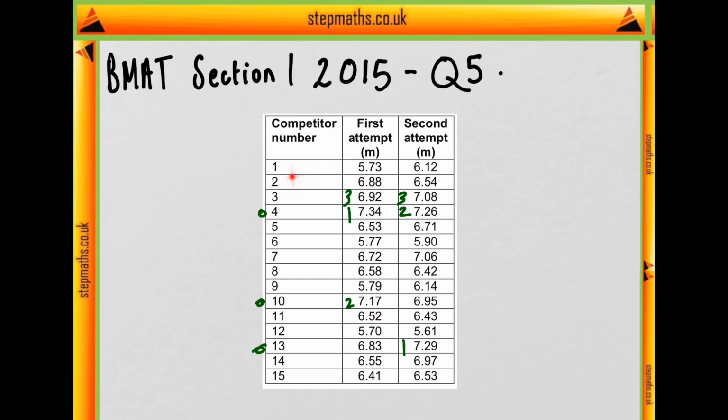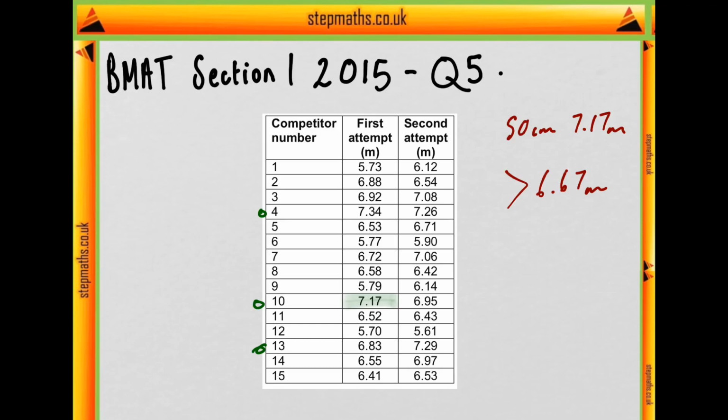So now that we have our 3, and now that we know that 10 is our candidate who has the value which will be used to compare to see if other people qualified. So you're allowed to be within 50 centimetres of 7.17 metres, which means what we're looking for is people who got above 6.67 metres on either one of their attempts. So let's go down the list and mark out those with a higher than 6.7 metre jump.